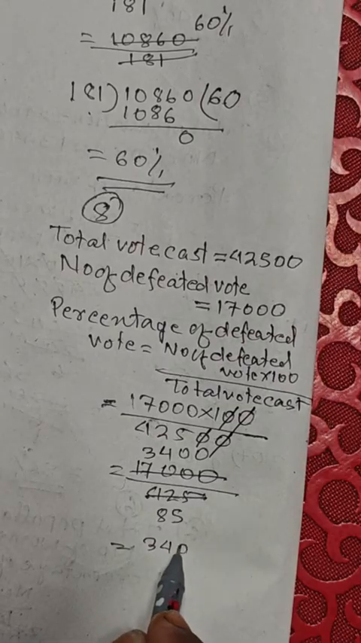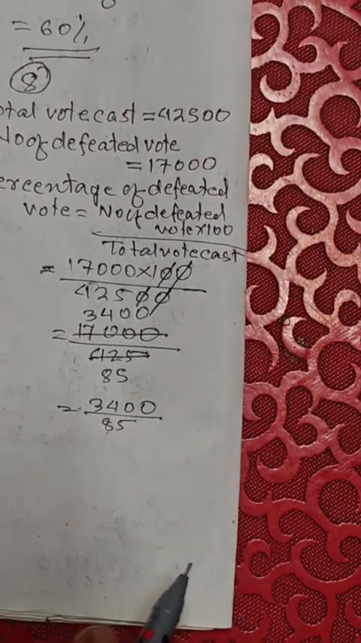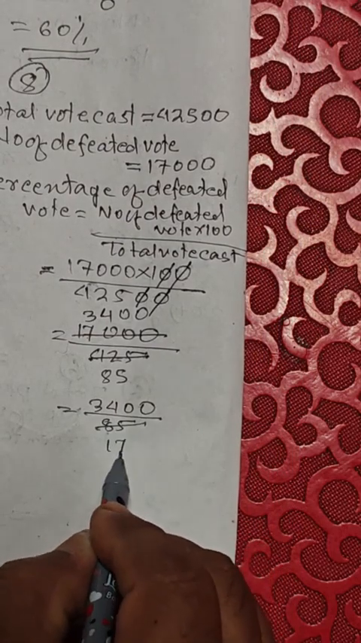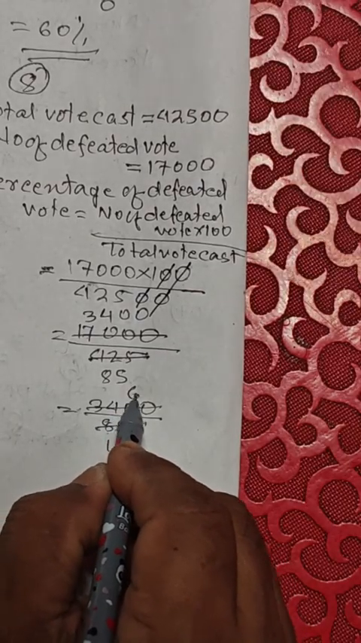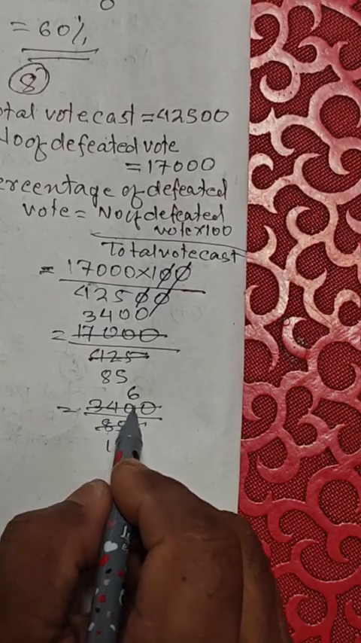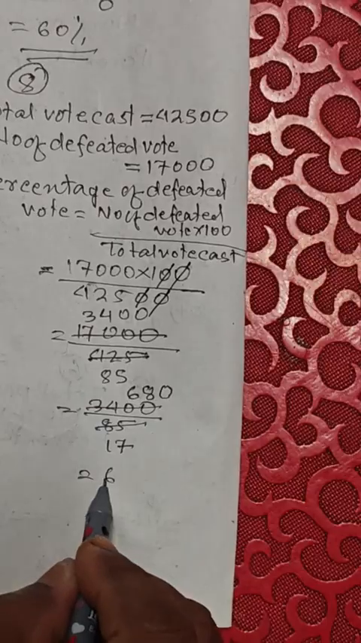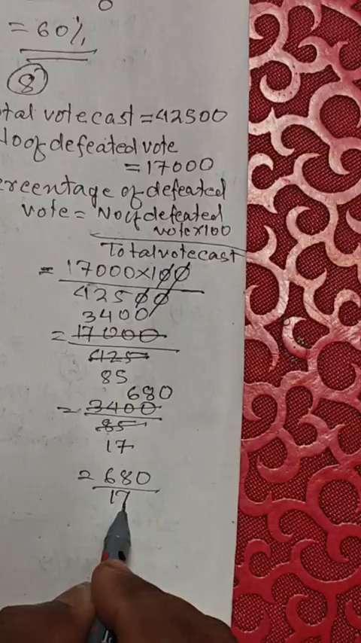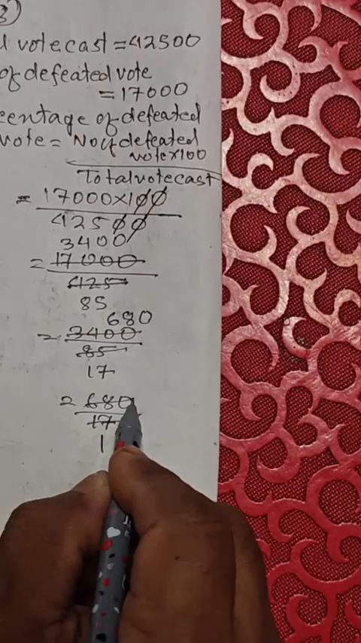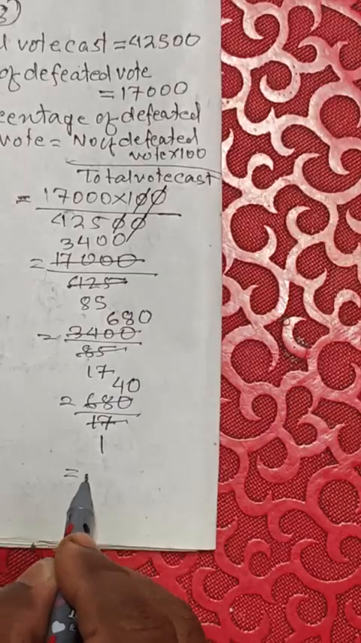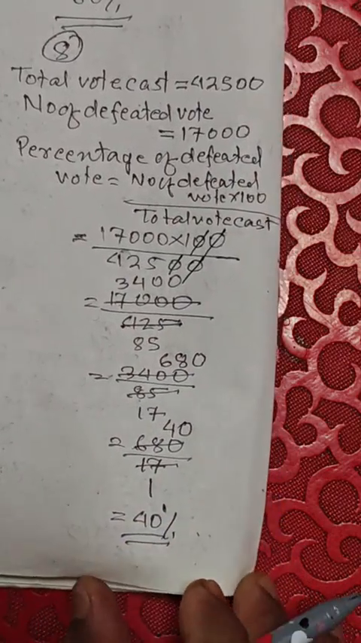3400 divided by 85. Divided by 5: 17 5s are 85, 5 6s are 30, 4, 5 8s are 40, 0. 680 divided by 17. 17 ones are 17, 17 fours are 68, equal to 40%. This is the solution of question number 8.